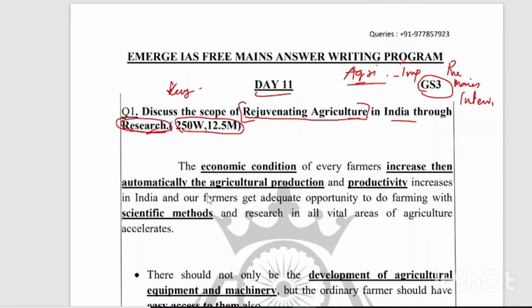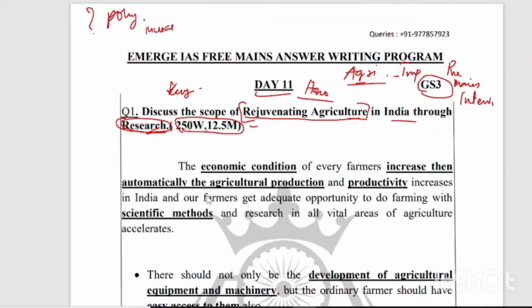So we have to discuss how agricultural research improves and helps in rejuvenating the agriculture sector in India. We have to discuss about this. And before going into the answer, we have to know why this question is asked and what is the relevance of this question. We know that the government has initiated several policy reforms to increase the income of farmers.